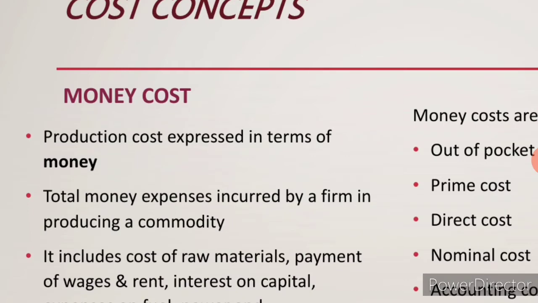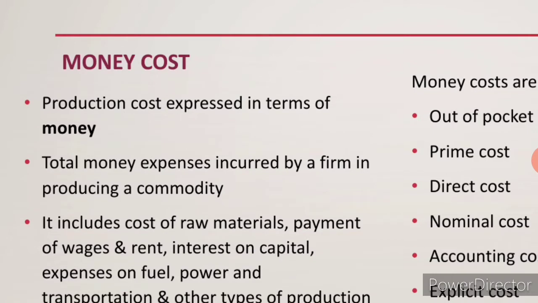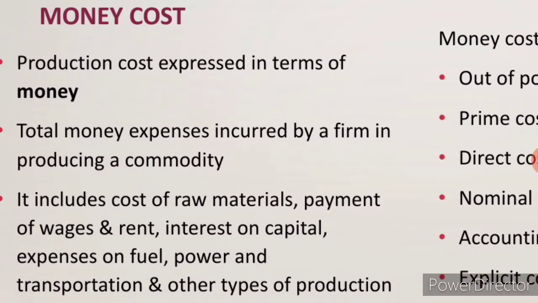So, in order to produce from one simple commodity to a luxurious commodity, what are the costs which have been incurred? See here, the types of costs incurred. It includes the cost of raw material. In order to produce a commodity, we need raw material. Raw material means basic; without that, we can't do anything else. So, that is called raw material.